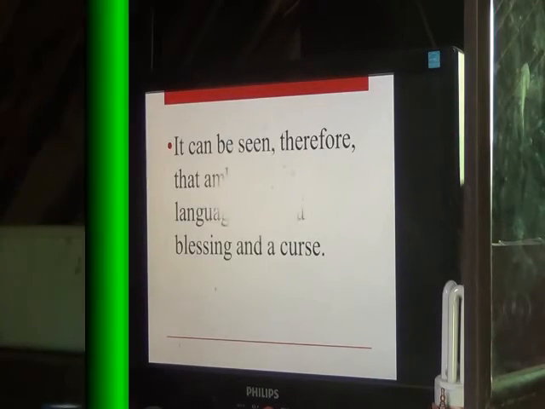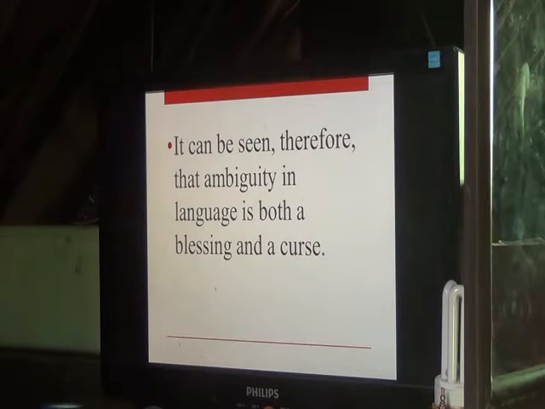Now, ambiguity in a language can be seen as both a blessing and a curse.